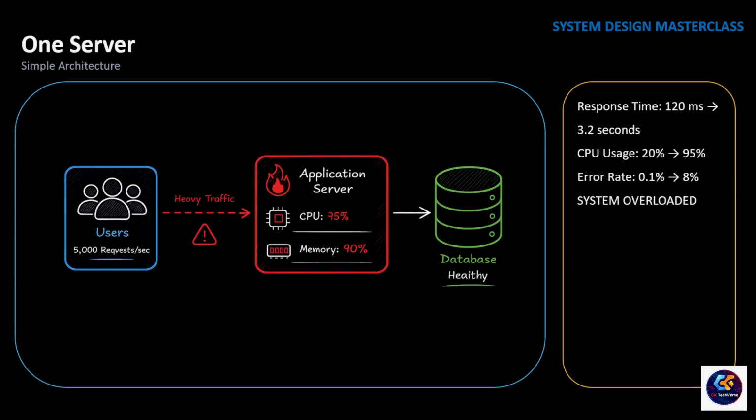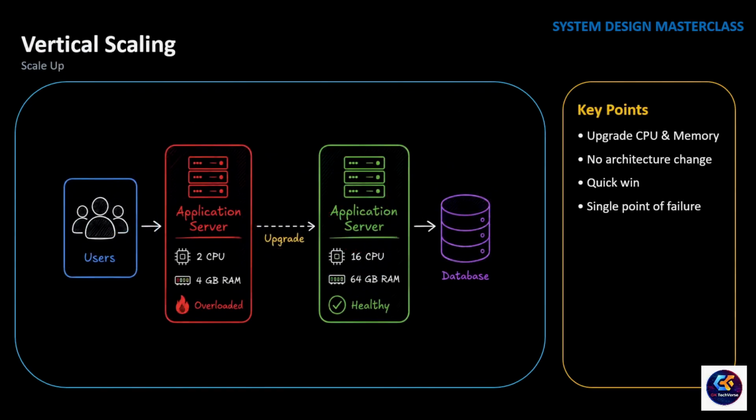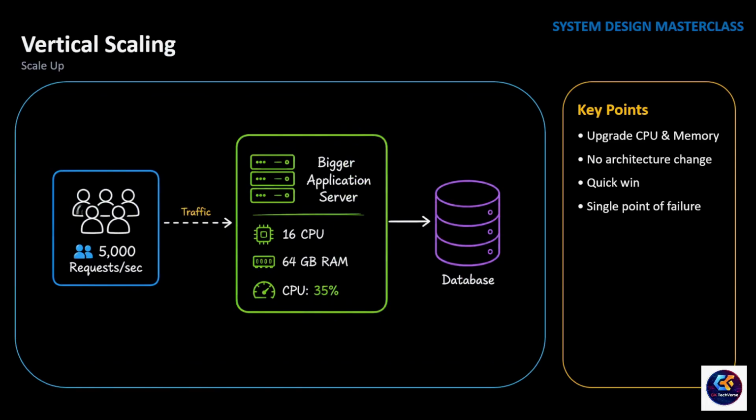So the first question every growing system asks is, can we simply make this server more powerful? The simplest solution is, don't change the architecture, just upgrade the server. Add more CPU, more memory, faster storage. This approach is called vertical scaling, or we can call it scaling up. The application doesn't change, the database doesn't change, no new infrastructure is introduced. We simply move the application to a more powerful machine. For many systems, this is the first and right scaling decision. It's very quick, it's simple, and it immediately gives the application more capacity.